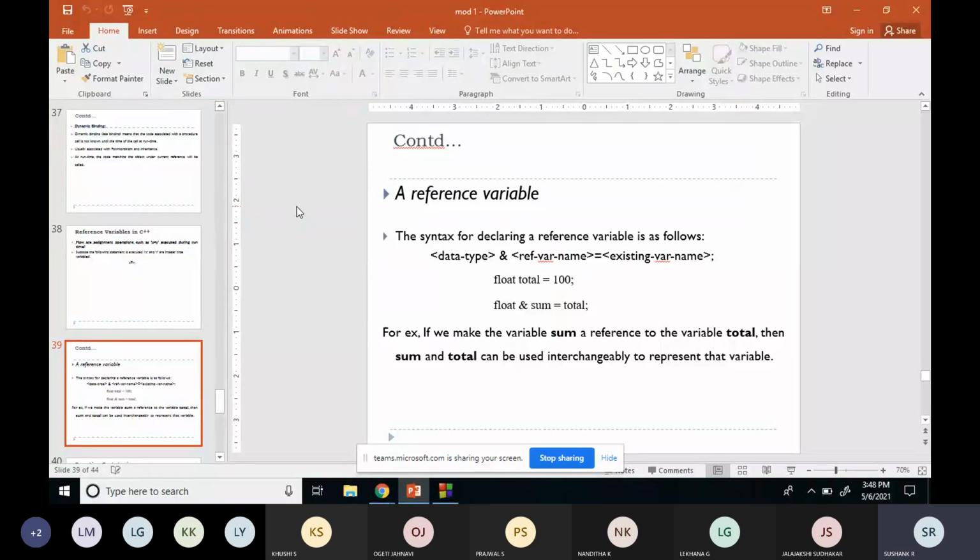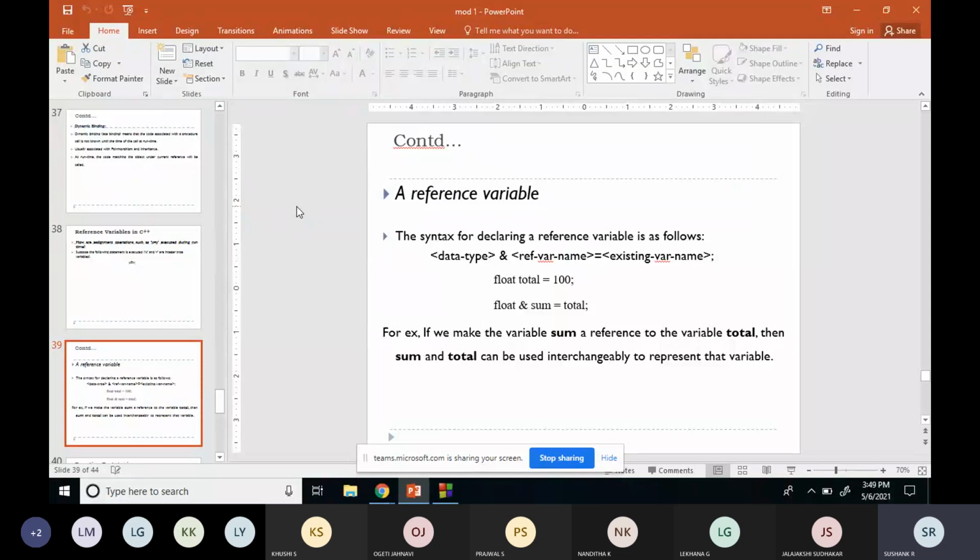Reference in the sense it will share the same memory location. So we will call it a reference variable. By definition, a reference variable is a reference for an existing variable. What does reference mean? It is sharing the same memory location as an existing variable.